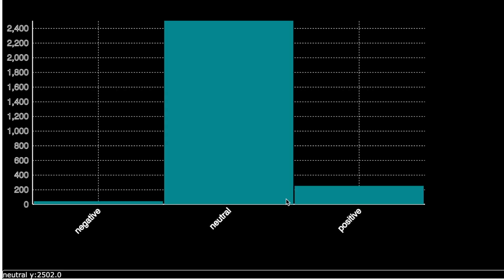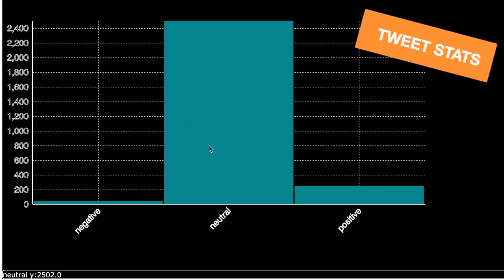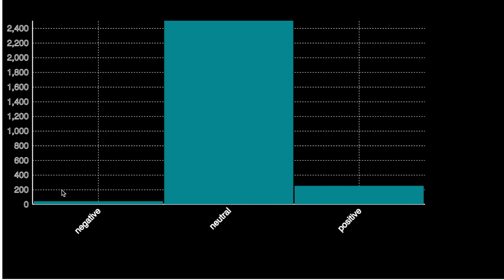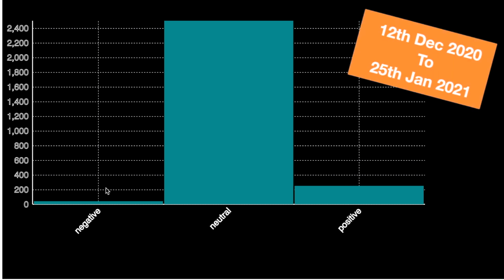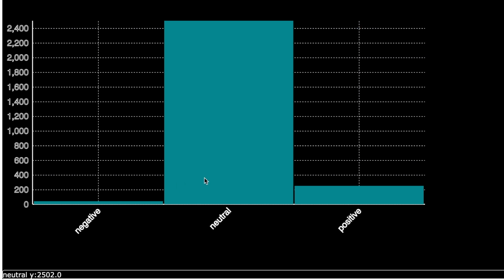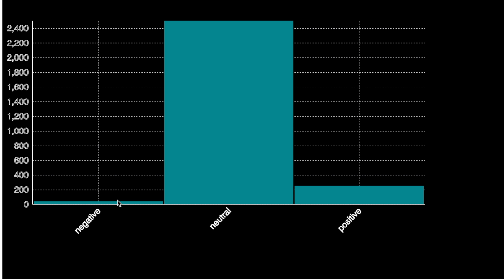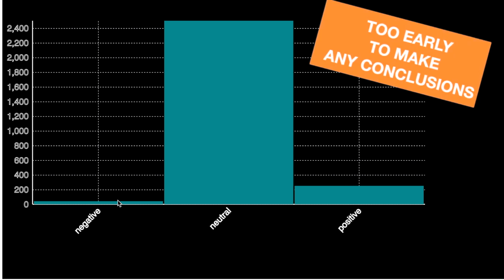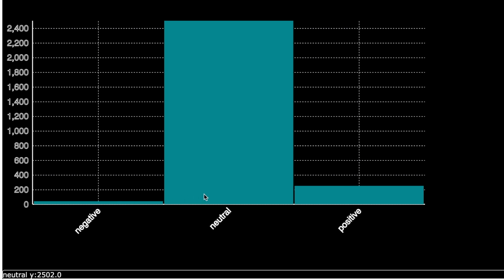Now here are some statistics related to the tweets. The tweets used in this video correspond to the period from the 12th of December 2020 to the 25th of January 2021. As you can see, most of the tweets are with the neutral sentiment, followed by the positive tweets and then the negative tweets. So this means that most of the people who are tweeting are just communicating some news or facts. And looking at this data, we can say that we are still at a very early stage to make any conclusions regarding the vaccination results.